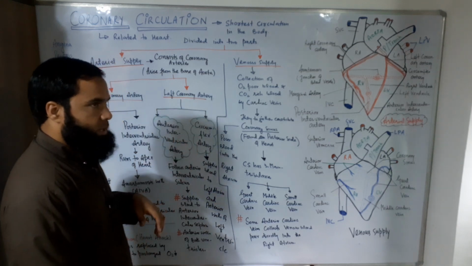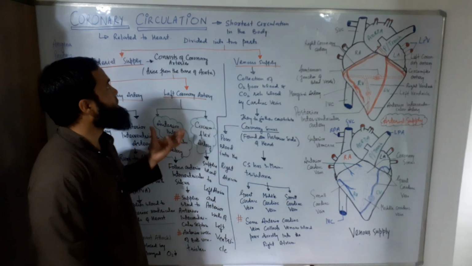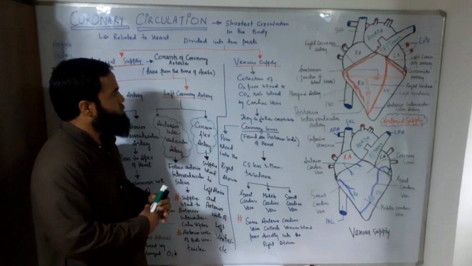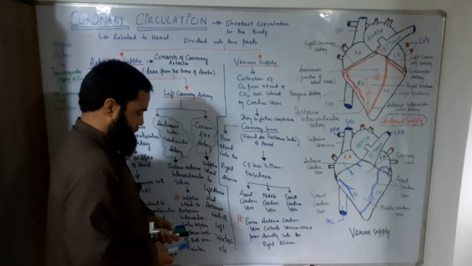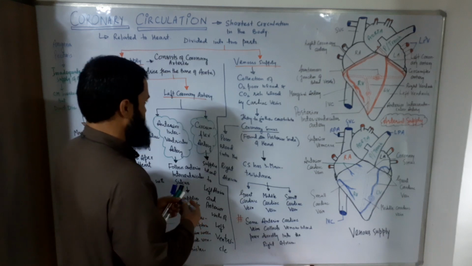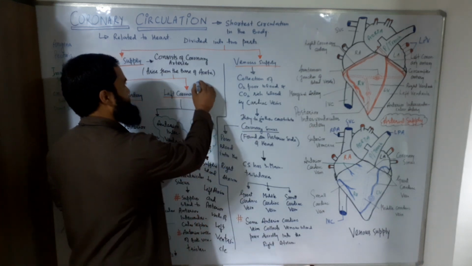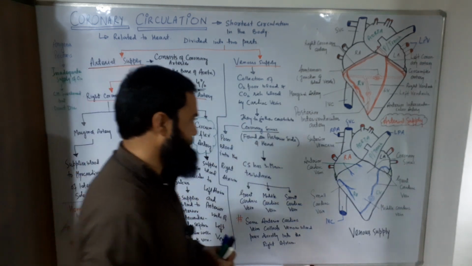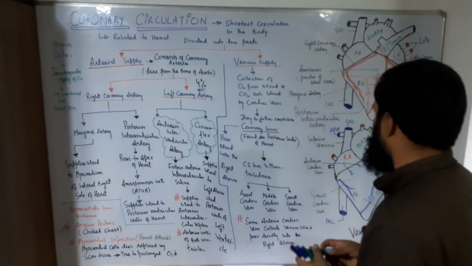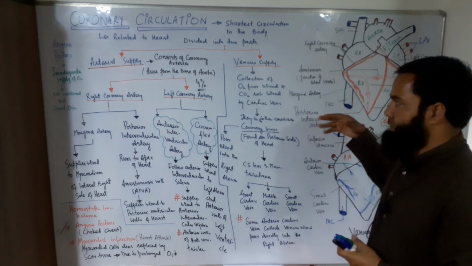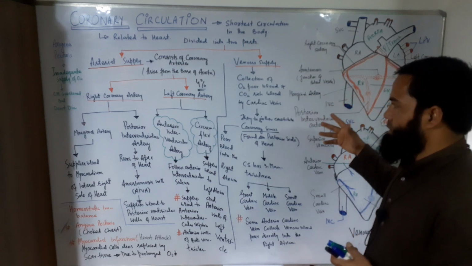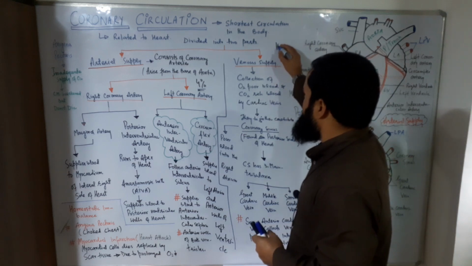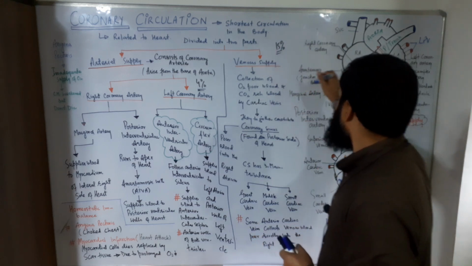And one more interesting point related to the coronary circulation is that 4% of the people of the world have only the right coronary artery, which gives branches and provides oxygenated blood to the heart, and 15% of the people of the world have only the left coronary artery.